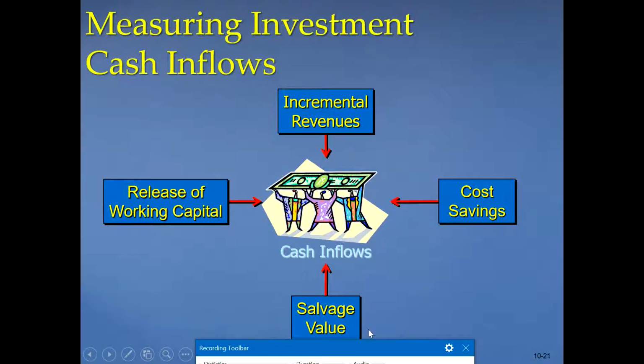But that salvage value is only at the end of the project. In order to calculate PV of salvage value, you use a different formula as compared to PV of cost saving, because that is every year. So this is an annuity, but this is a one-time payment, right? Single cash flow.